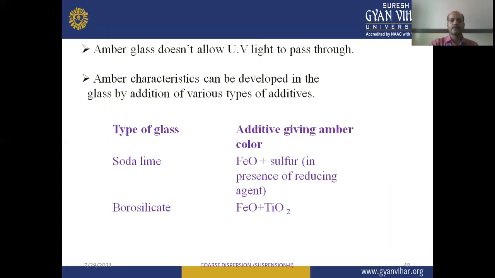The type of glass and the additive giving amber color is given in this table. For soda lime glass, the additive required is iron oxide, FeO, plus sulfur in the presence of a reducing agent. When using borosilicate glass, we have to use iron oxide with titanium oxide.